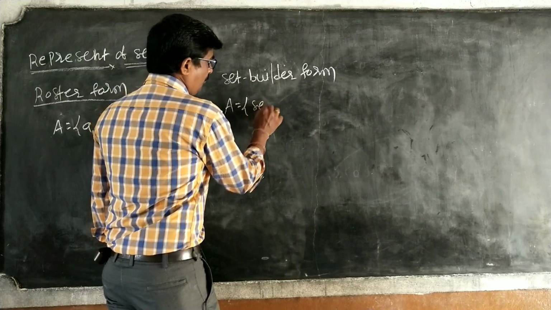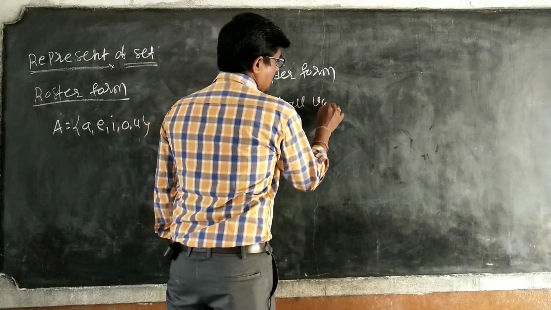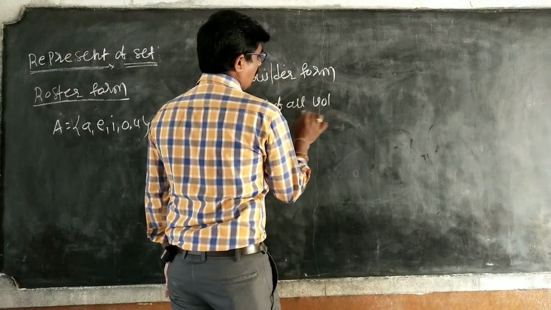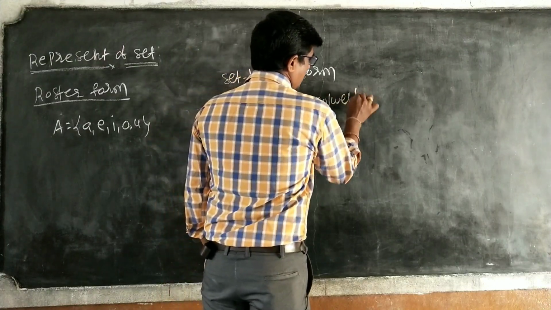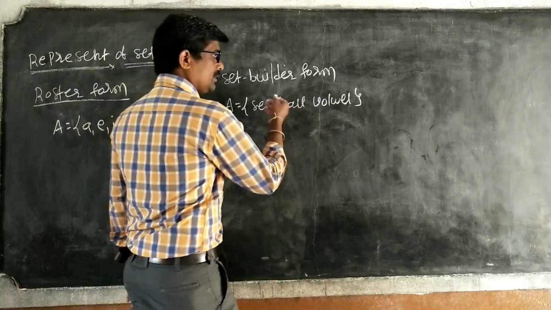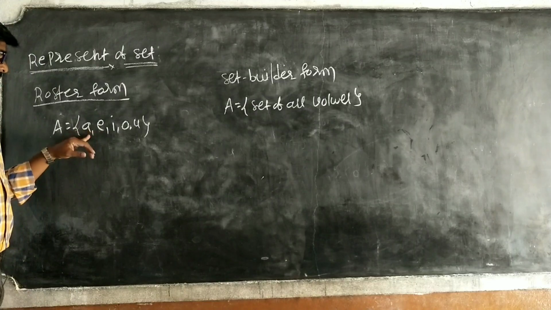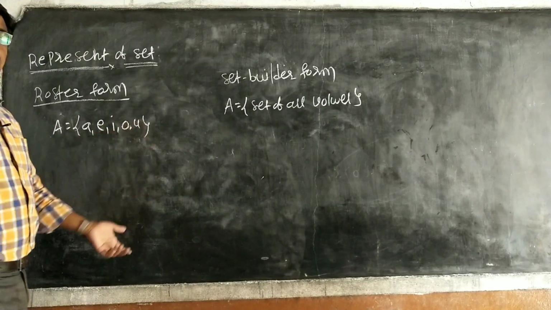The set of vowels. The set of all vowels. In English, set of all. These are vowels only. A, E, I, O are the vowels.